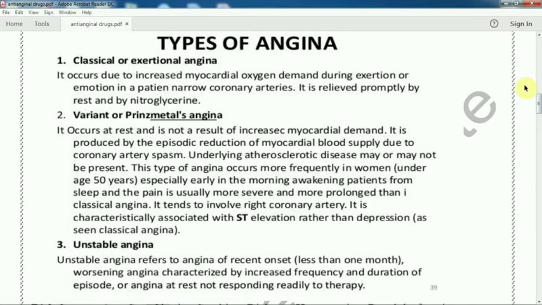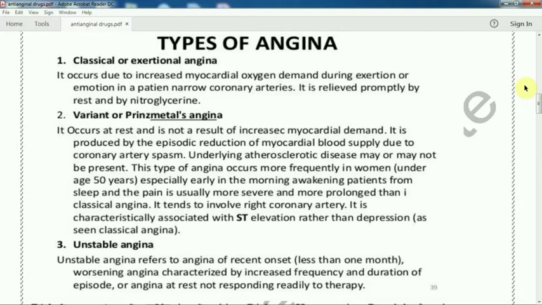It occurs due to increased myocardial oxygen demand. Myocardium means the muscle layer, the middle layer of the heart. When it contracts and works more, such as with increased exercise, the demand increases. It occurs due to exertion or emotion in a patient with a narrowed coronary artery.